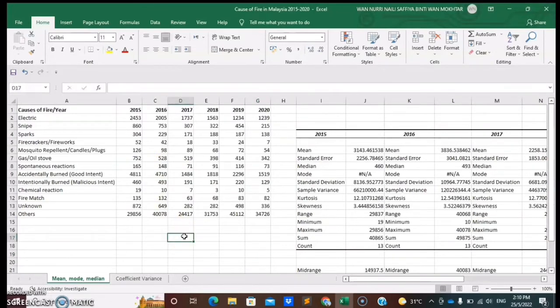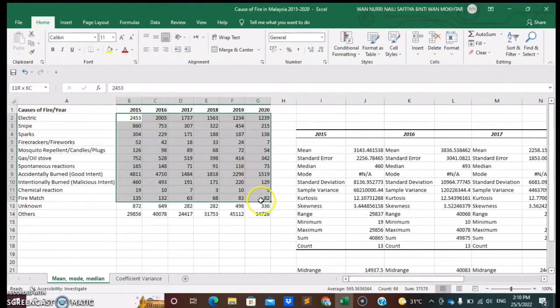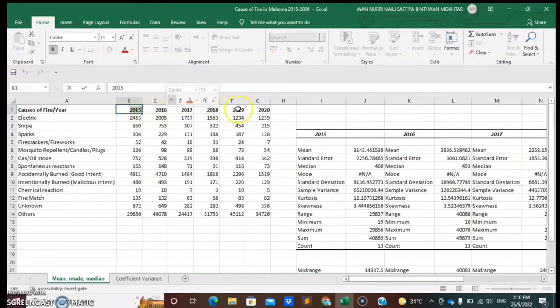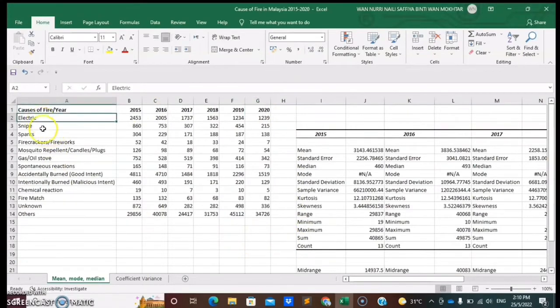www.data.gov.my website. This is the number of cases of the causes of fire that happened in our country from 2015 until 2020. As you can see, they are caused by electric, sparks, firecrackers, mosquito coil, gas and oil, spontaneous reactions, accidentally burn, intentionally burn, chemical reaction, fire match, unknown, and others.